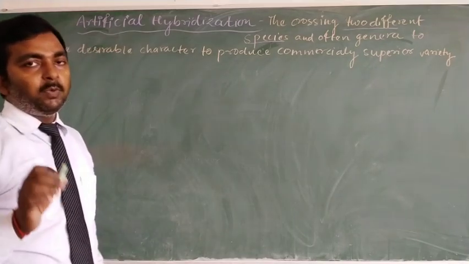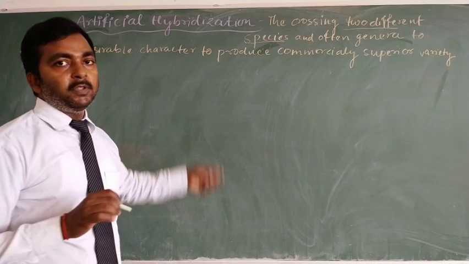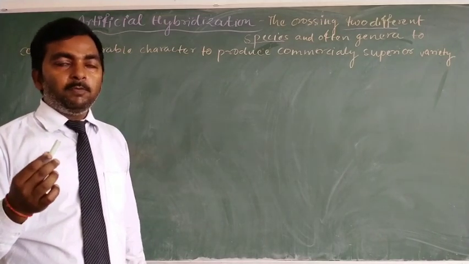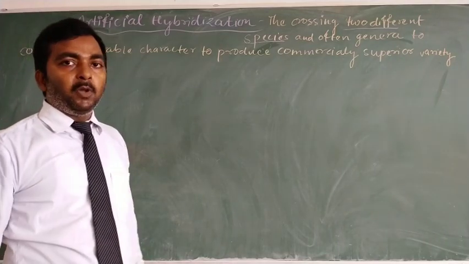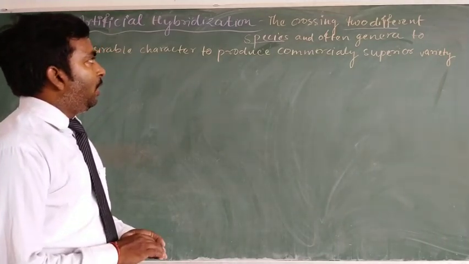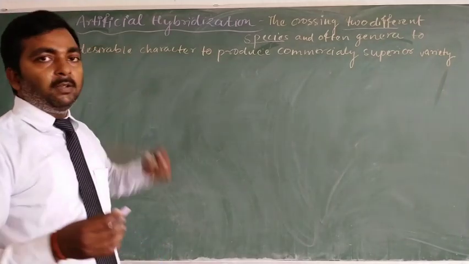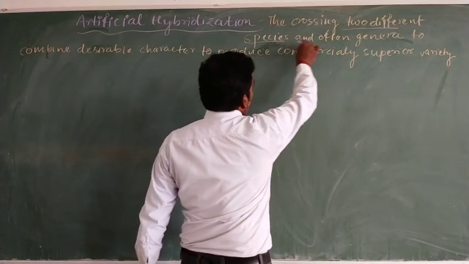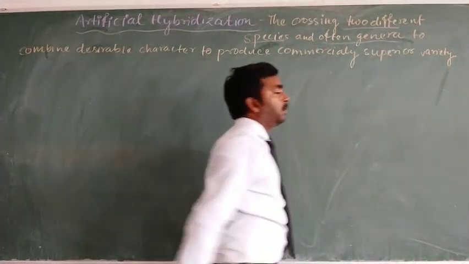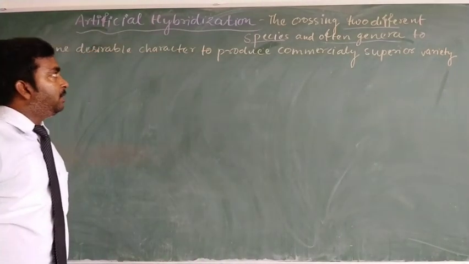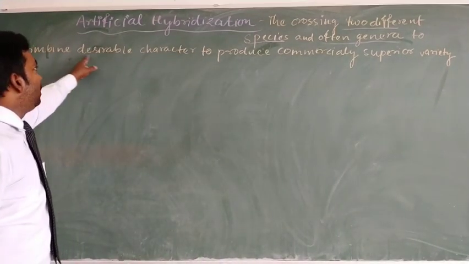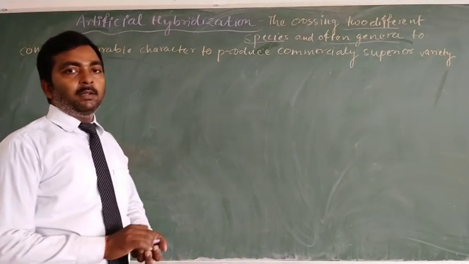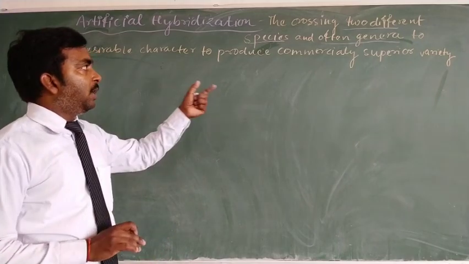So cross pollination or artificial hybridization will be possible only if we have knowledge of the pollen pistil components, because artificial hybridization is the process of crossing between two different species, maybe different genera, to combine desirable characters. Means in this process desirable characters become combined to produce a commercially superior variety.